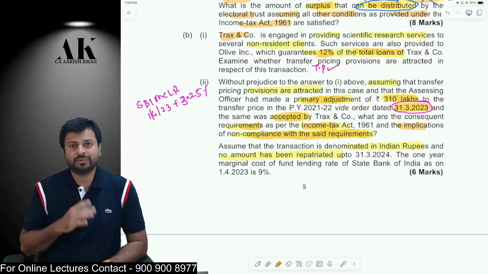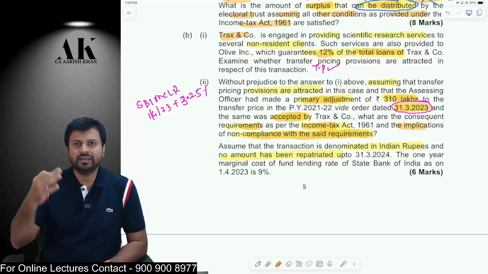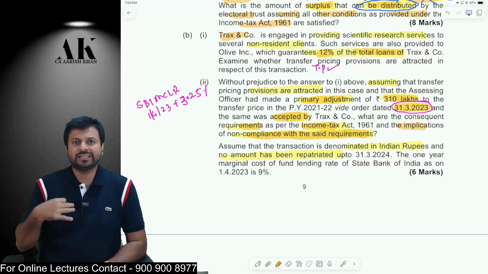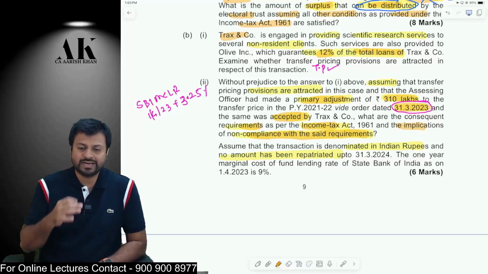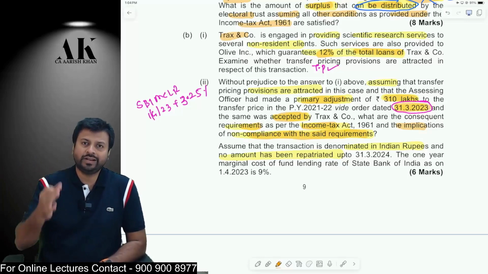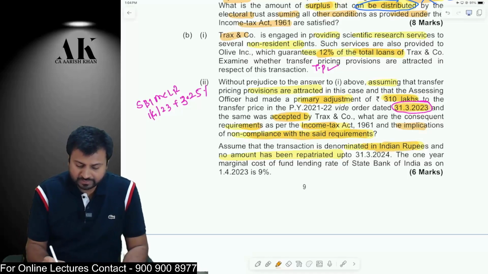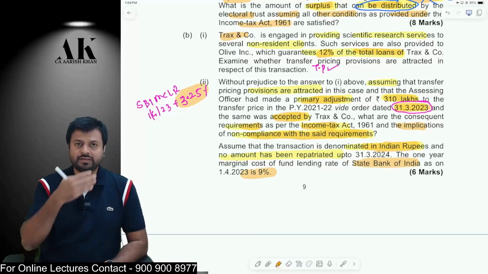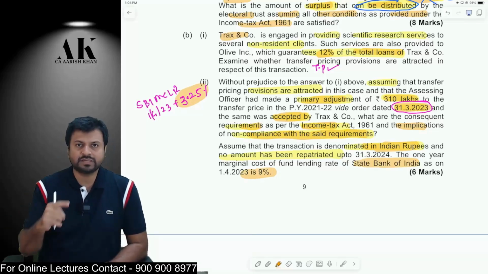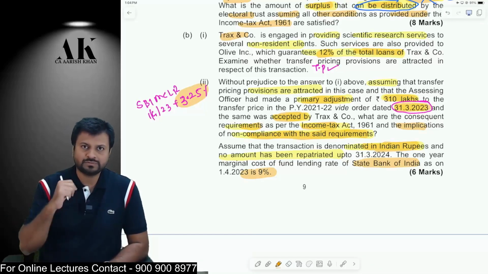If the assessee does not bring back that money within 90 days of the date of the order, then the assessee will be considered to have given a deemed loan to the associate enterprise, and the assessee will be liable for secondary adjustment. Secondary adjustment is nothing but interest on the deemed loan. So whatever is the amount, 310 lakhs, on that assessee will be liable to pay interest. Okay. Interest will be computed as what? Because the transaction is denominated in Indian rupees, interest will be computed as per SBI MCLR plus 3.25%. Whatever is the SBI MCLR plus 3.25% will be considered to be the interest rate, and interest will be computed from 31st March only.